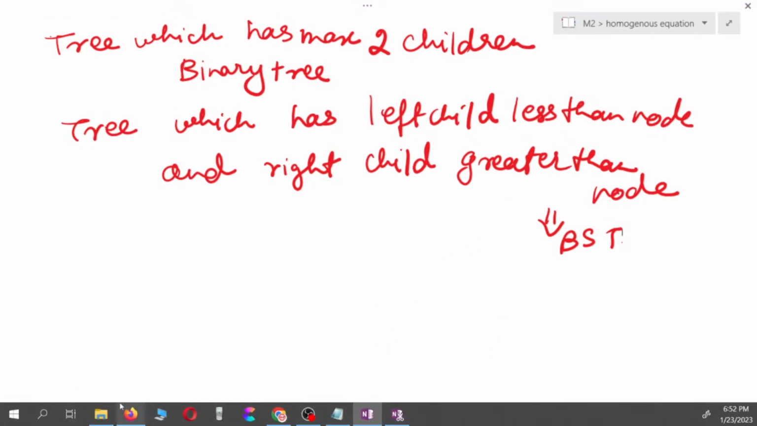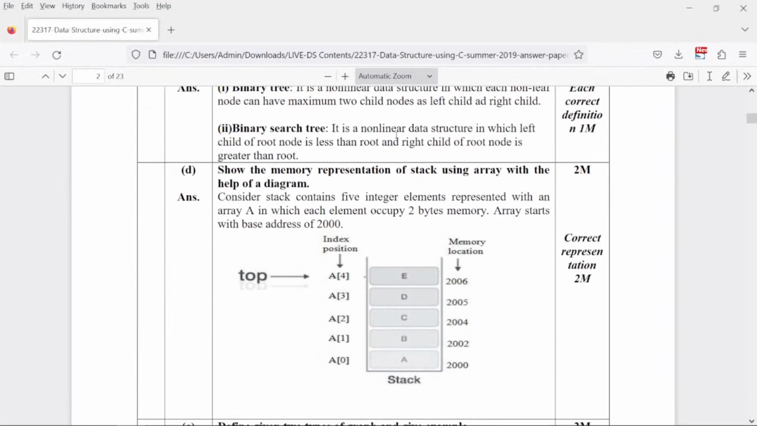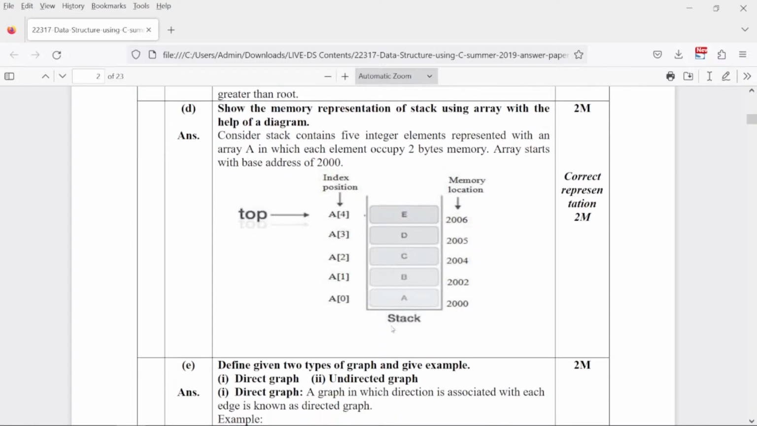So I move ahead now with the paper again. Show the memory representation of stack using array with the help of a diagram. Okay. So here you have to show how exactly data elements are added in the array and popped out. So what have they done? They have shown you an array of 5 values, A0, A1, A2, A3, A4. They have put any 5 elements of your choice, so you can put them as you wish.